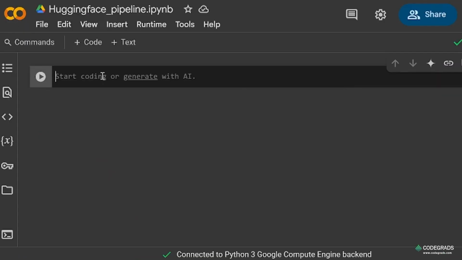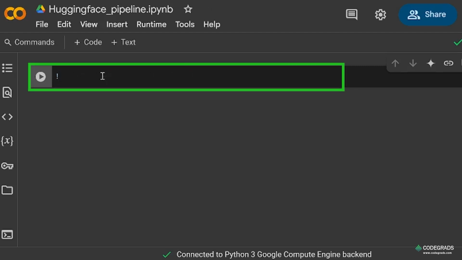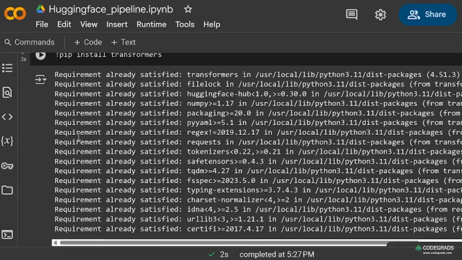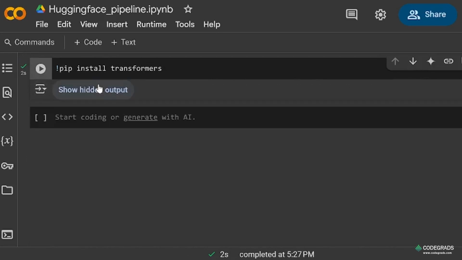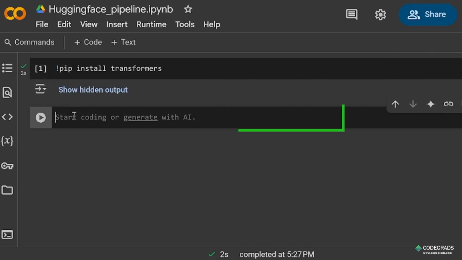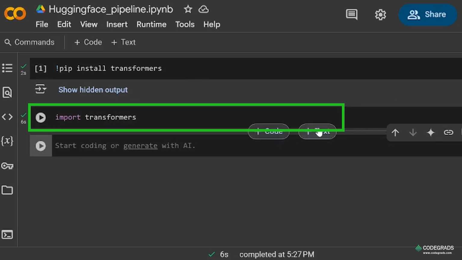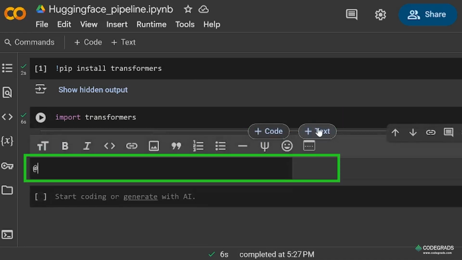Now we'll start with the transformers library. First of all, we need to install the transformers library, which is the main and most important library of the Hugging Face platform. Then we'll import transformers. Now we'll see the main component of the transformers library, that is the pipeline.